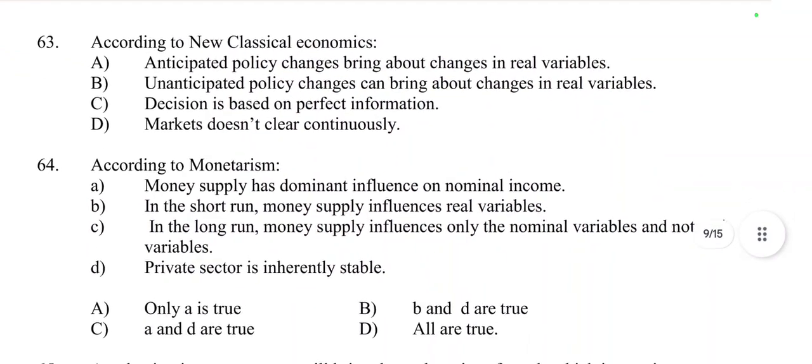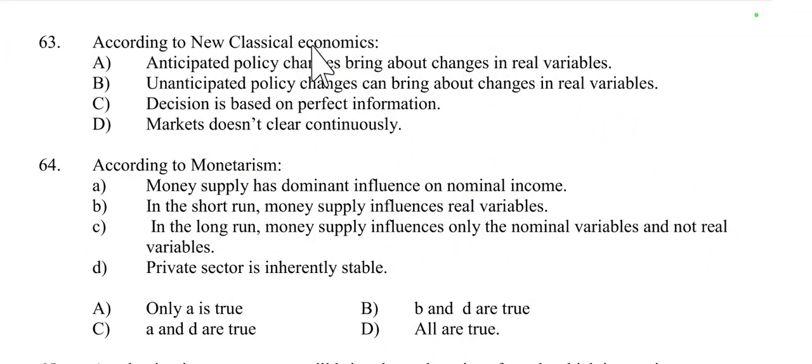Then question number 63. According to new classical economics, do anticipated policy changes bring about changes in real variables, or can unanticipated policy changes bring about changes in real variables? According to new classical, unanticipated policy changes can bring about changes in real variables. So option B is right. How?